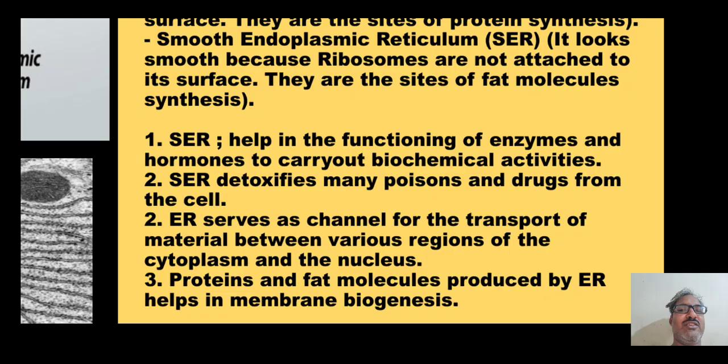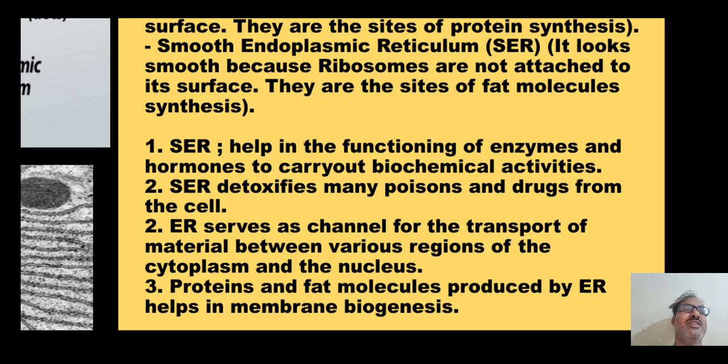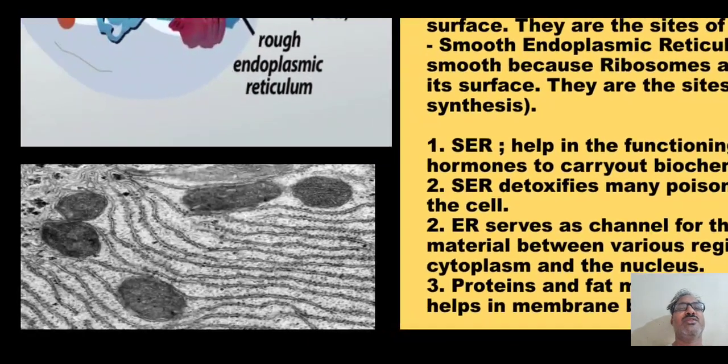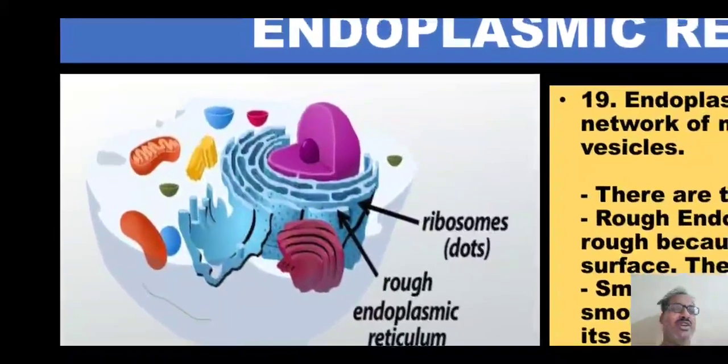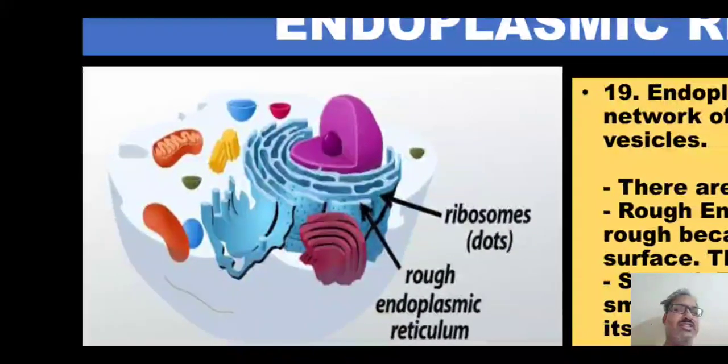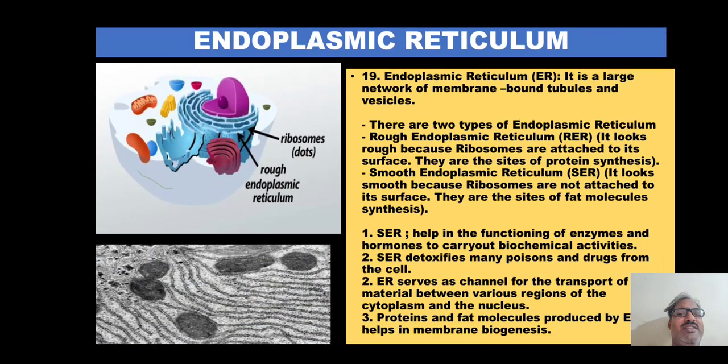It also acts as a channel for transporting material between the cytoplasm and the nucleus. They receive a lot of information from the nucleus in the form of messenger RNA and transport it to the cytoplasm. In this diagram you can see the dots. These dots indicate the rough endoplasmic reticulum, and on the other side we have the smooth endoplasmic reticulum. We have both in this slide.